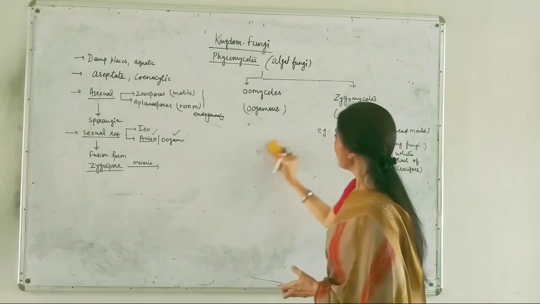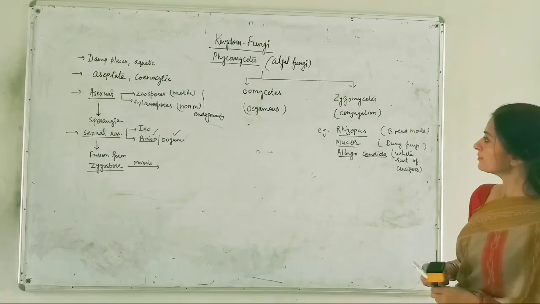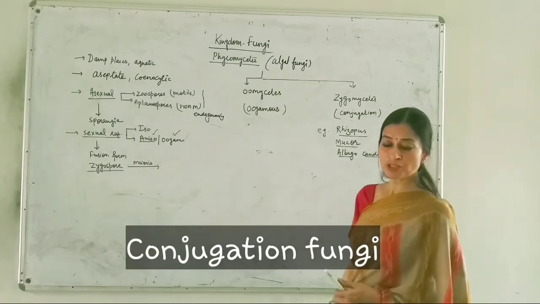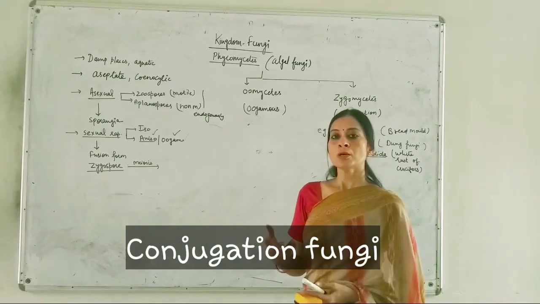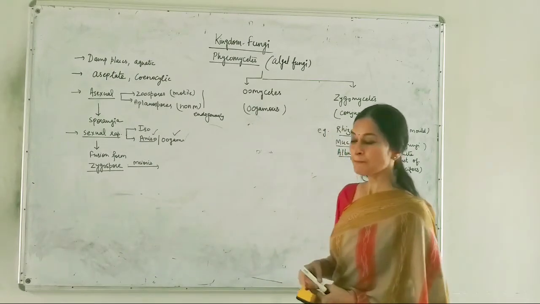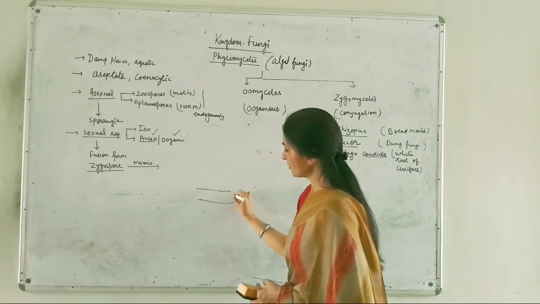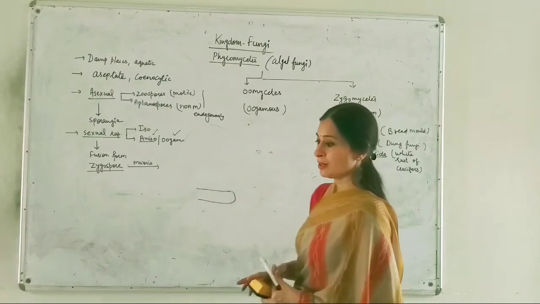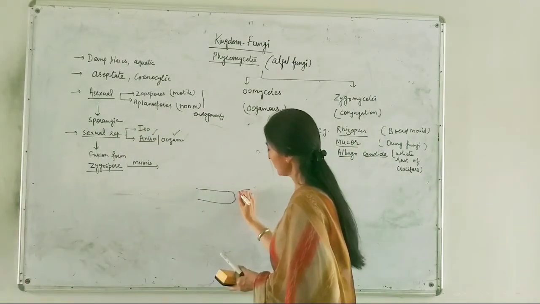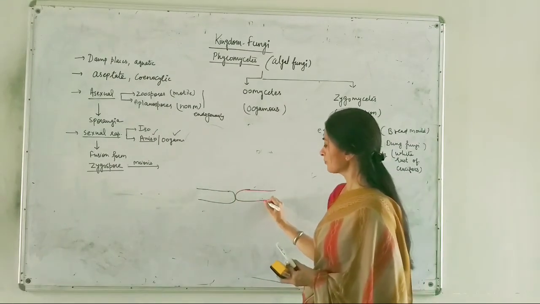And the second type of group is zygomycetes. The zygomycetes members are also called conjugation fungi. This is because of the type of reproduction they possess. How are they going to reproduce? Suppose I am showing here a mycelium, and let's draw the other type of mycelium. Here, both are going to come in contact with each other.